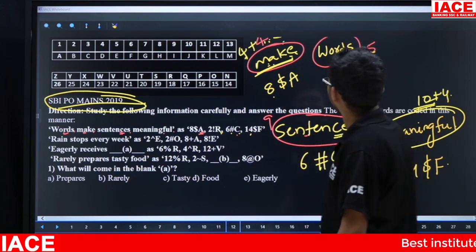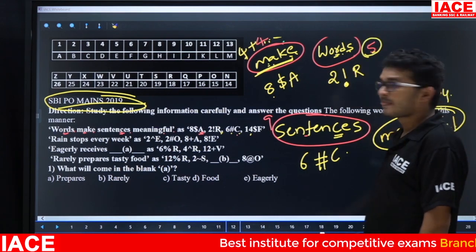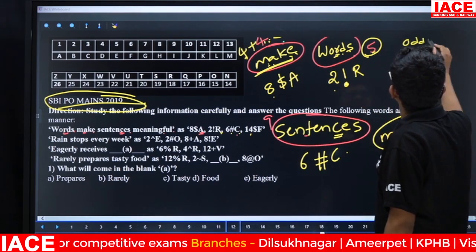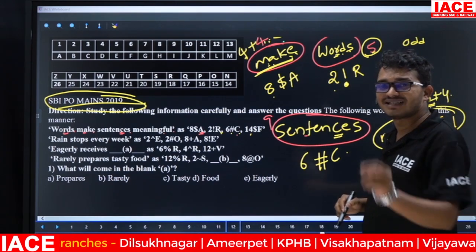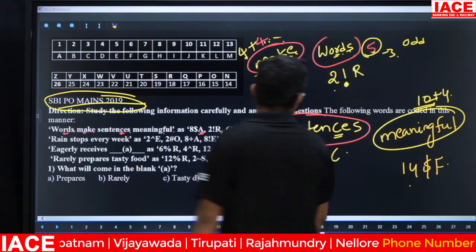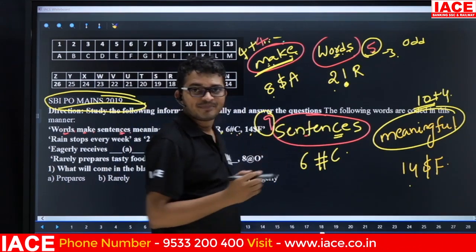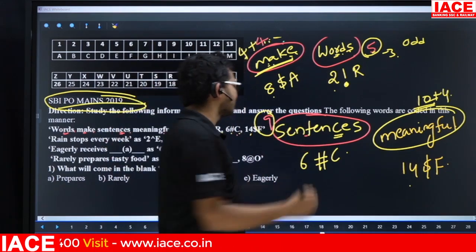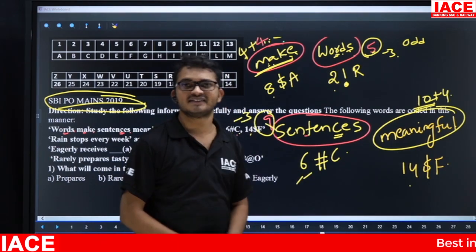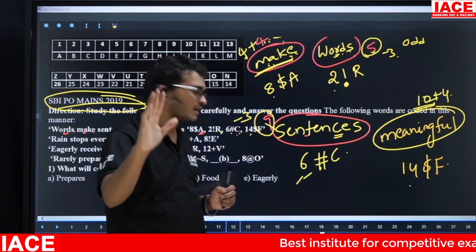Next one. Friends, here the word has a total of 5 letters, but the given number is 2. That means if the word contains an odd number of letters, then minus 3. Yes. Now, suppose, friends, take a sentence. How many letters here? 9. Odd. If the word contains an odd number of letters, then minus 3. Then 9 minus 3 is what? 6. Yes. So the logic for letter is completed, and the logic for number is also completed.